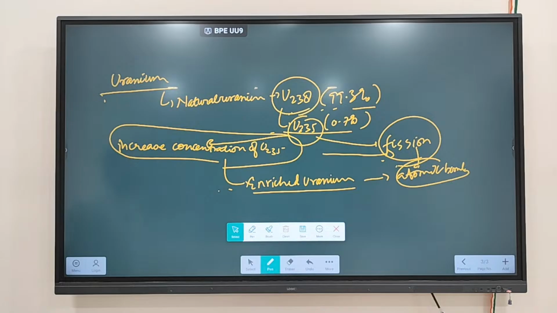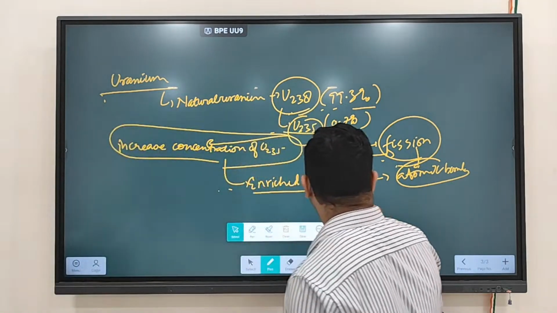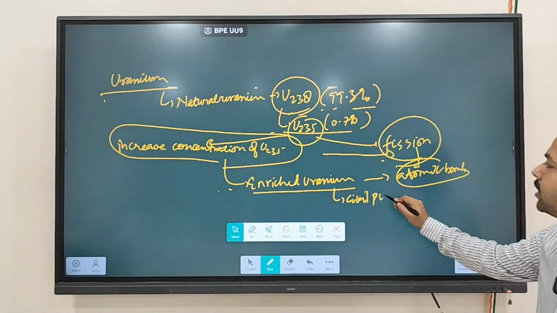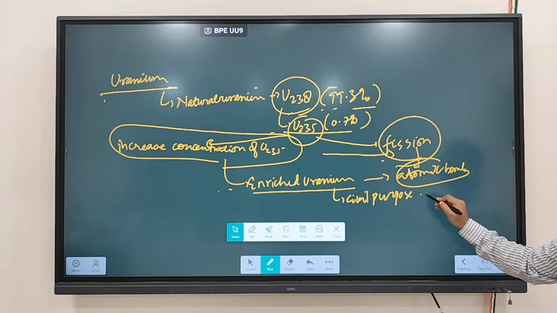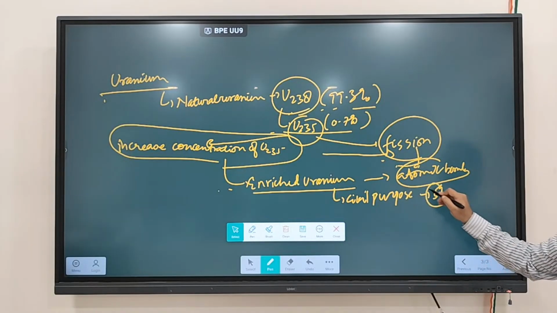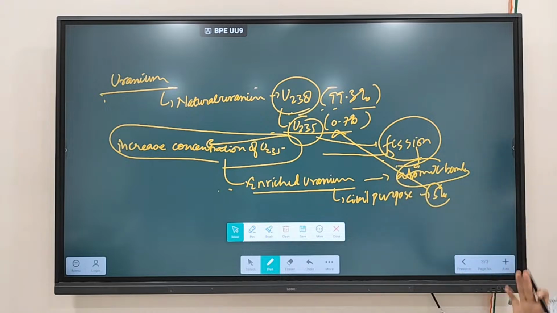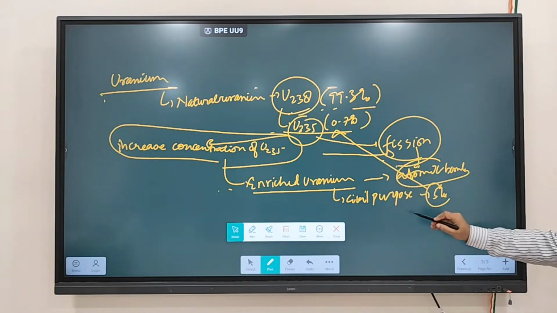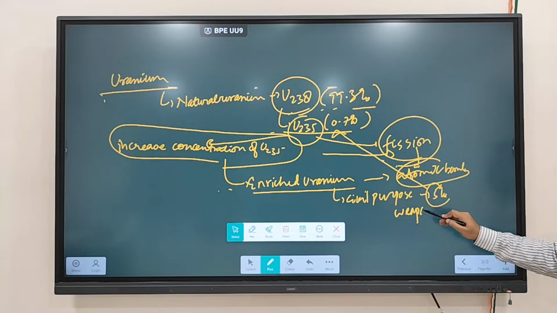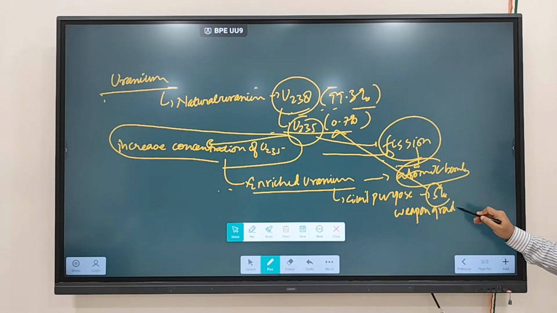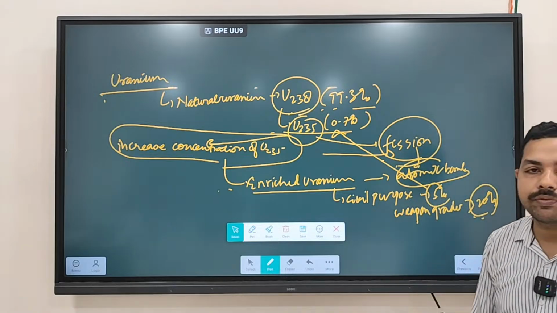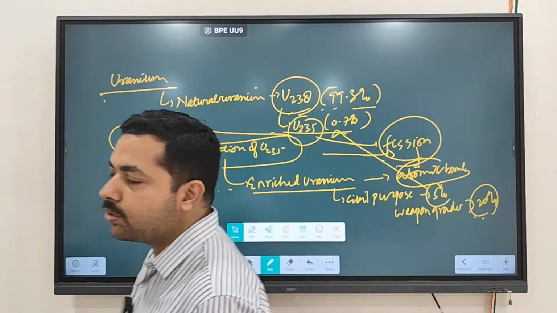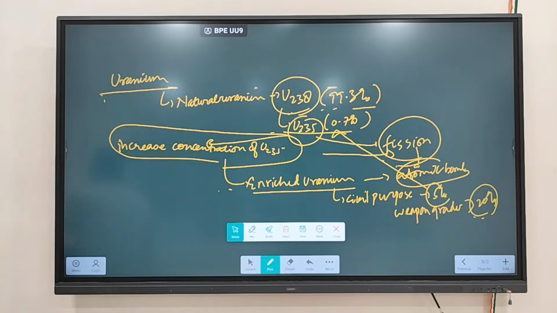For civilian purposes, meaning generation of electricity, at least 5% enriched uranium is required, meaning U-235 concentration should be 5%. For weapon grade, for an atomic bomb, you need more than 20% enriched uranium.